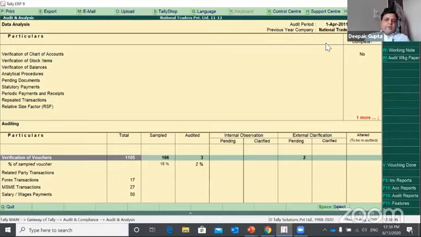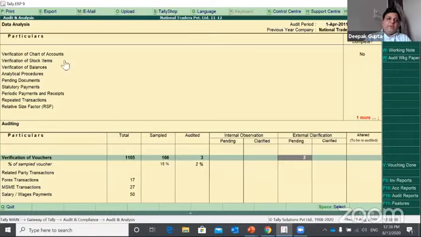the entire process automatically online, and this can be done remotely with your client. That means you will be doing the audit, accessing your client data via remote access, that is, on Tally.NET using a Tally.NET ID. And the client would be able to see how much audit has been done. If you need any clarification, for example if you have posted a transaction where external clarification is required, the client can look at this and reply to it.